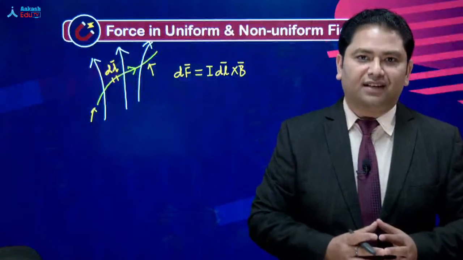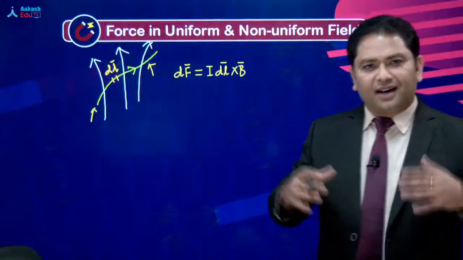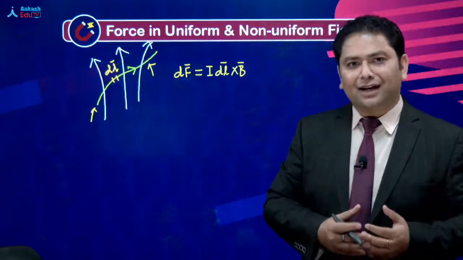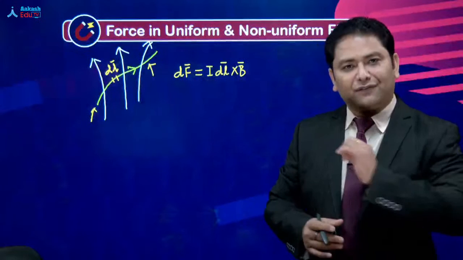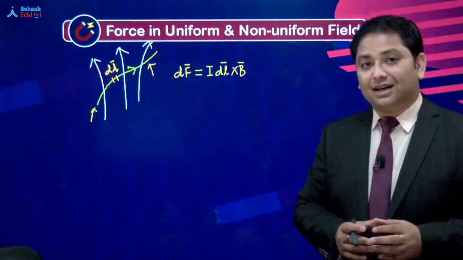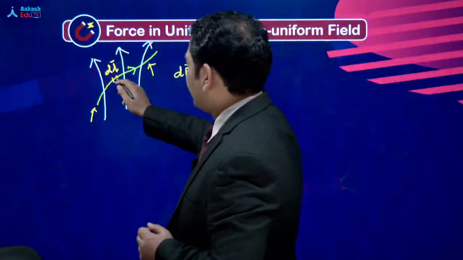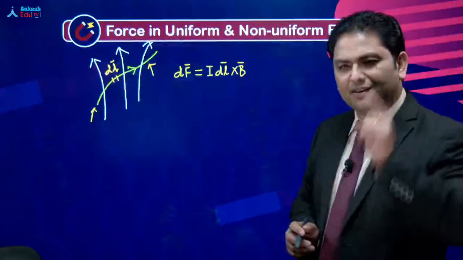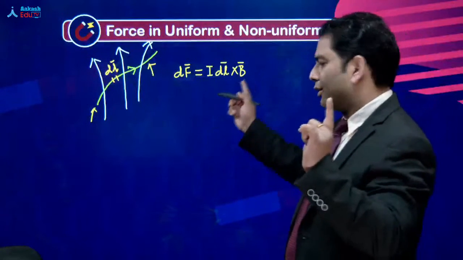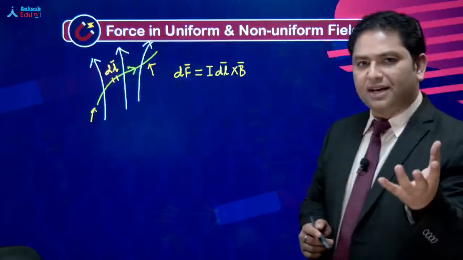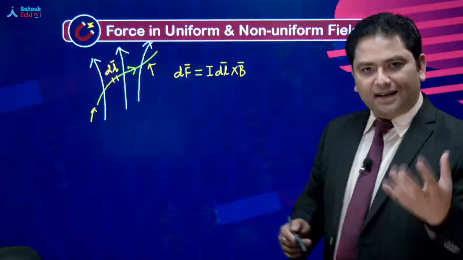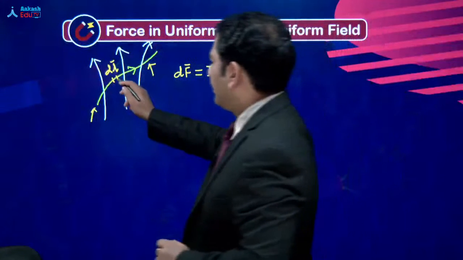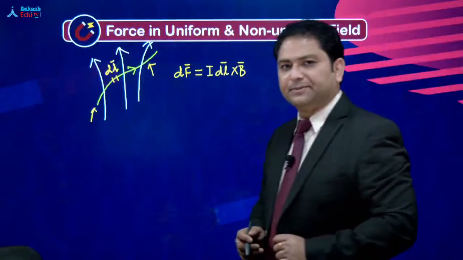But then we say, hey, हम तो पूरा कंडक्टर पे फोर्स कैलकुलेट ही नहीं कर रहे. We are not calculating the force in the entire conductor. हम तो कैलकुलेट कर रहे हैं in a very, very small element. So what is magnetic field? Let me repeat it again. इस बात को बहुत अच्छे से used to हो जाए. B is the magnetic field at that location where this DL is present.